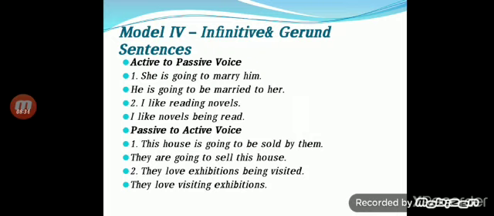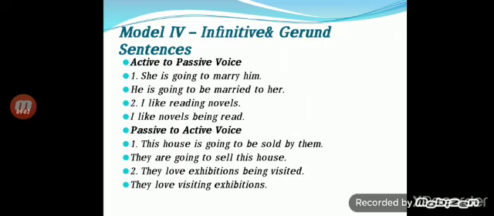So we have to use the be verb. In passive voice we must use the verb be. He is going to be married to her. So here, as usual, the object and subject change their places. So he is going to be married to her. We don't use "by her," but "to her."